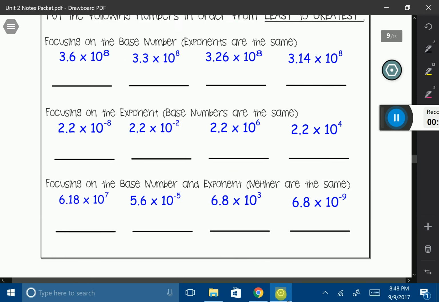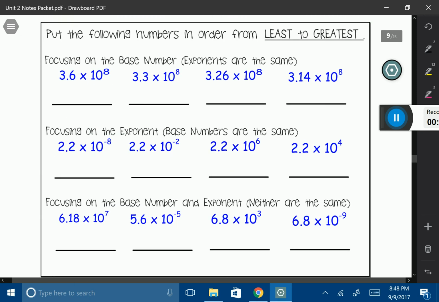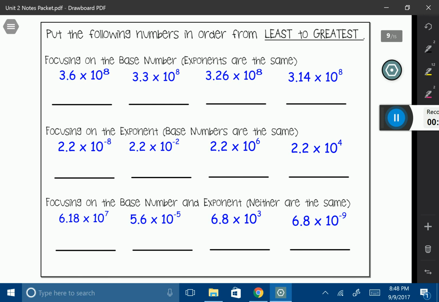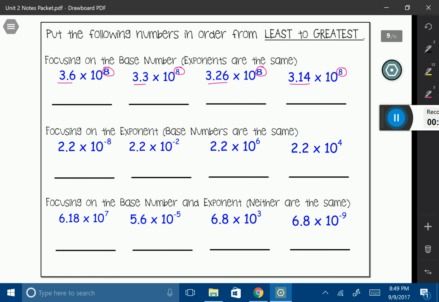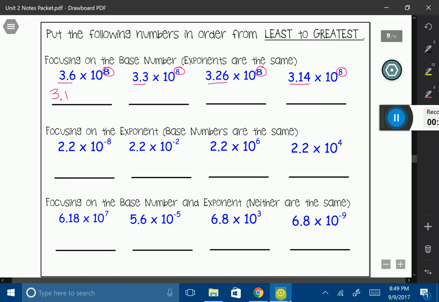And the last thing we're going to do is we're going to put the following numbers in order from least to greatest. So now we're trying to figure out which one's the smallest all the way up to the largest. So let's go ahead and look at the first one. Let's focus on the base number because look, the exponents, they're all identical. And again, when they're identical, we cannot determine which one's the largest because of that. So let's go ahead and look at our base numbers. Which one looks the least? Well, it looks like 3.14 is going to be our smallest number because 14 is smaller than everything else that we see.